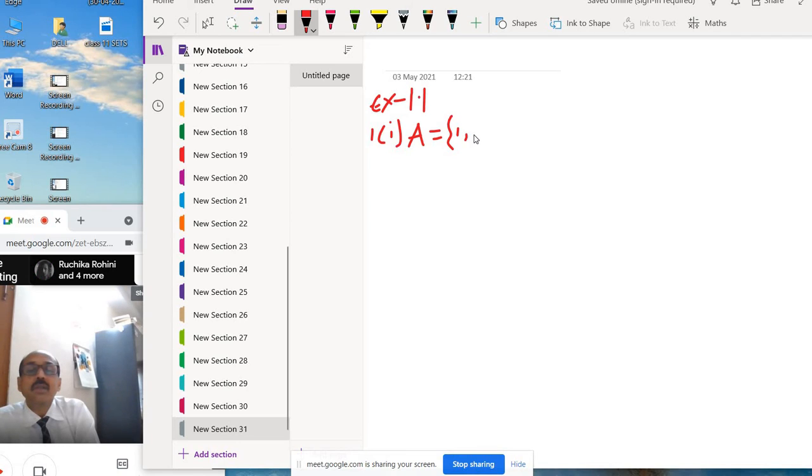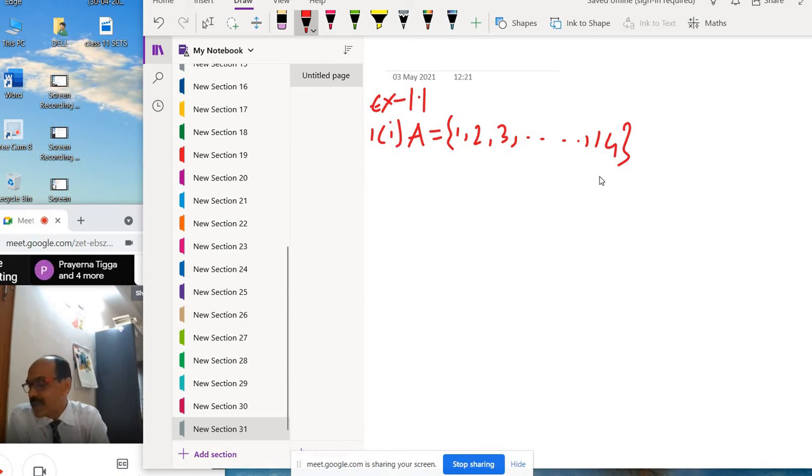So A = {1, 2, 3, ... up to 14} are the elements, and the relation is 3x − y = 0.